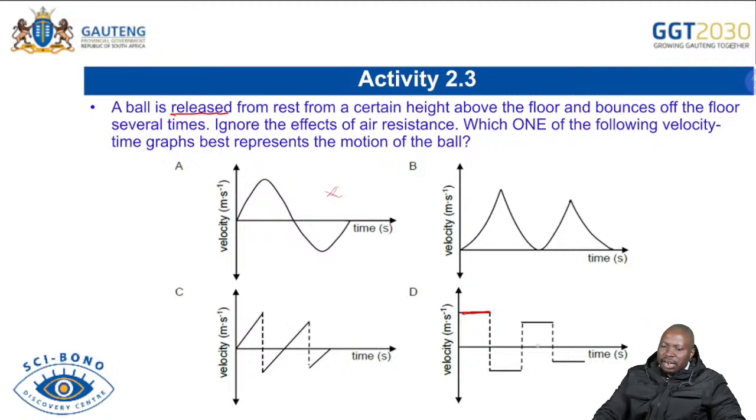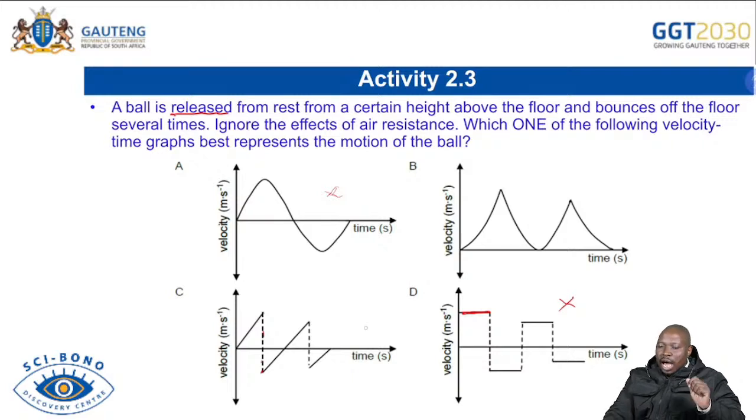not a velocity time graph. So you know that A and D distractors, they are not answers, and then you had the option of B and C. But for the velocity time graph, I've already indicated that we have these straight lines, and you can see that the object, when it bounces, it changes the direction. So this must be the correct graph.